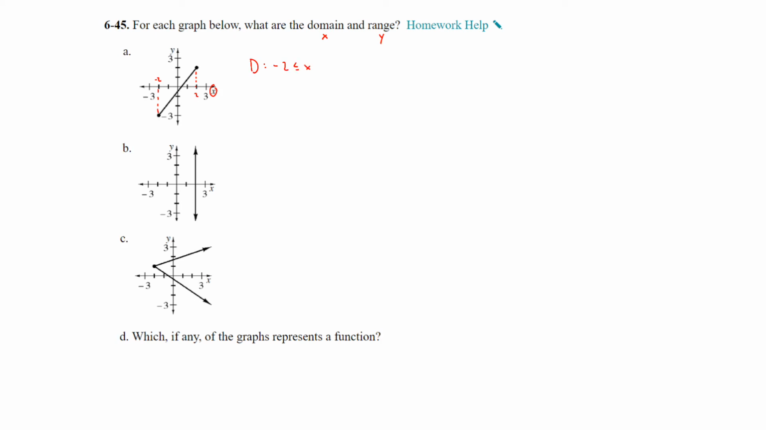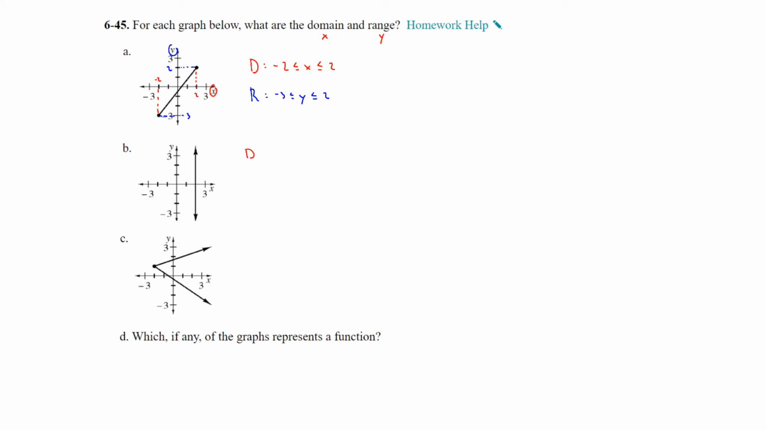So x is greater than or equal to -2 and less than or equal to 2. Take a look at the range, your y value. So same thing, it does have a beginning and end. The lowest is -3. The highest on the y-axis is 2. So we're going to say that the y value is greater than or equal to -3, but less than or equal to 2.